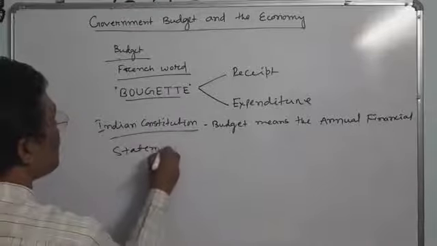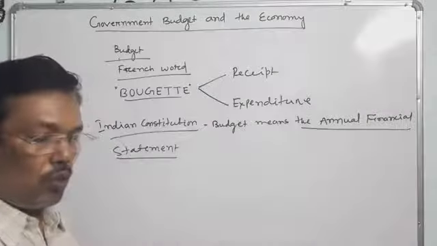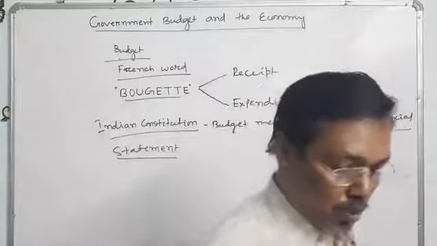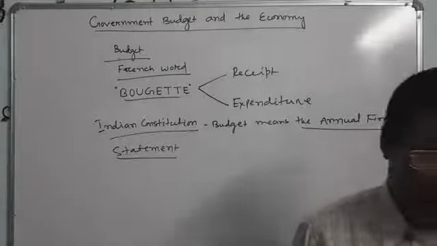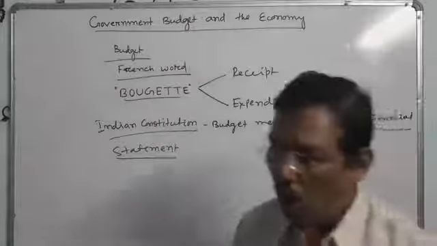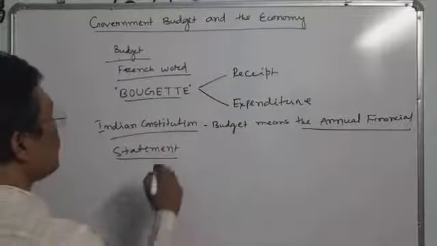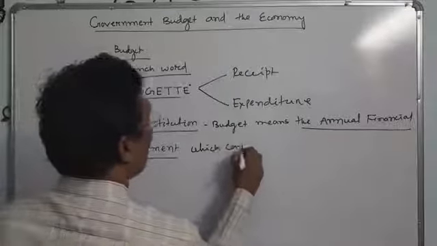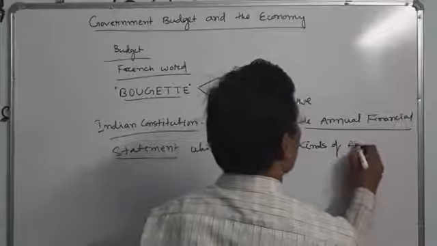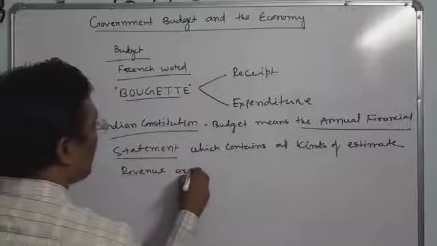It means it is the proposed estimate of one financial year, which starts from 1st April to 31st March, a financial statement containing an estimate of all anticipated revenue and expenditure.